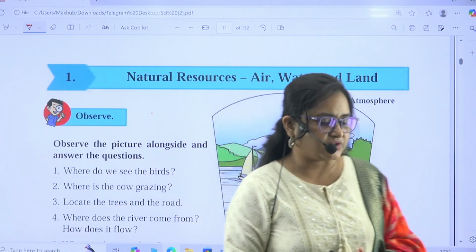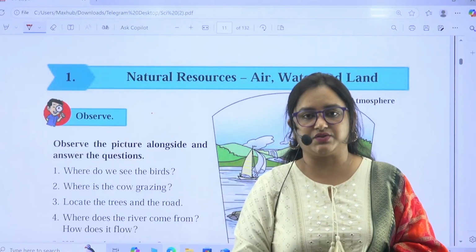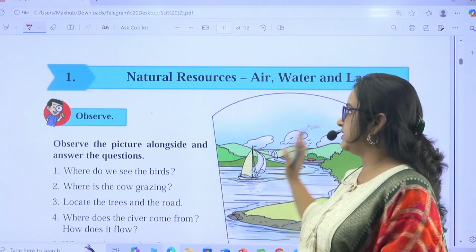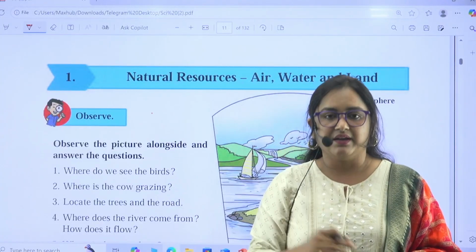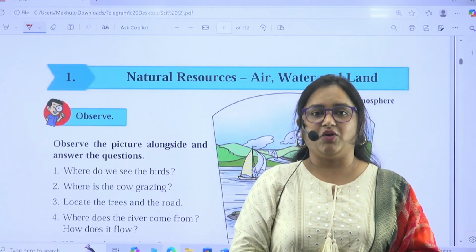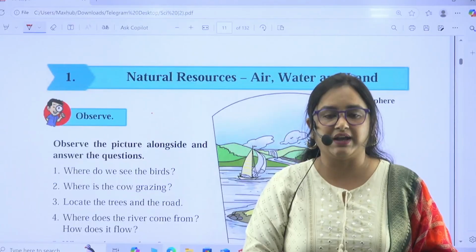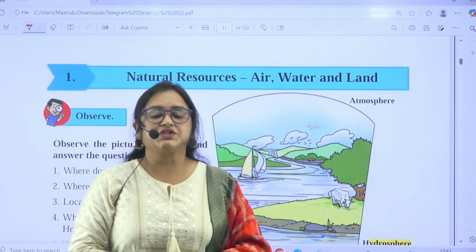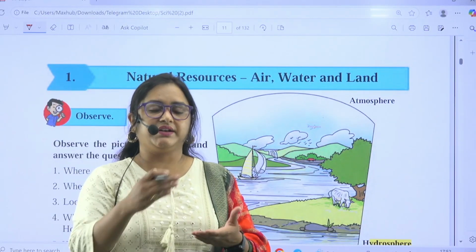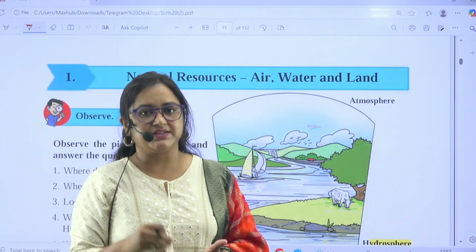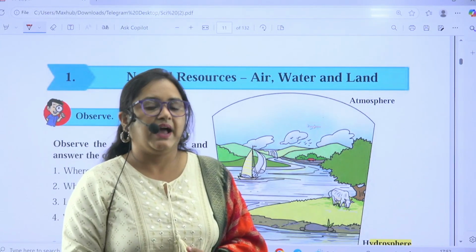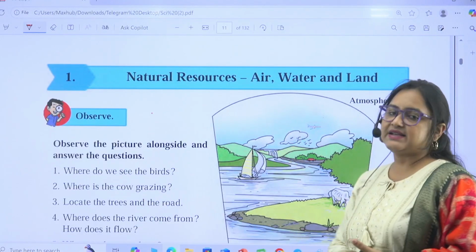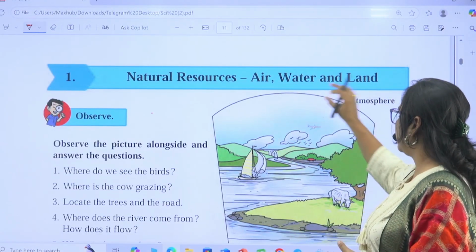Now if they are natural, then what is the opposite of natural resources? The opposite is man-made resources, like this pen or this digital board, this mic, the bicycle or the two-wheeler, four-wheeler you drive, which are also man-made. So natural resources are the resources which we get from nature directly, where human interference is not at all possible, and opposite to that are man-made resources. So this chapter tells each and everything about air, water and land.